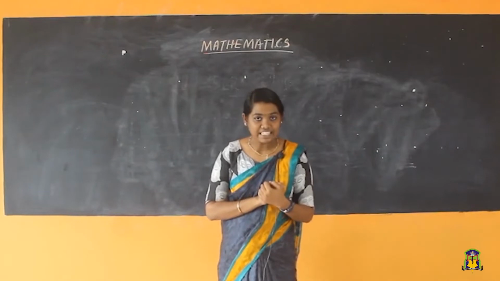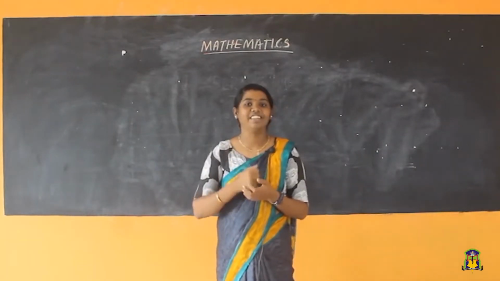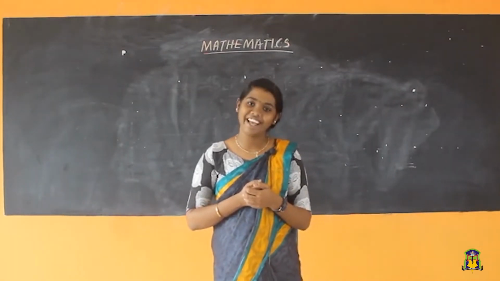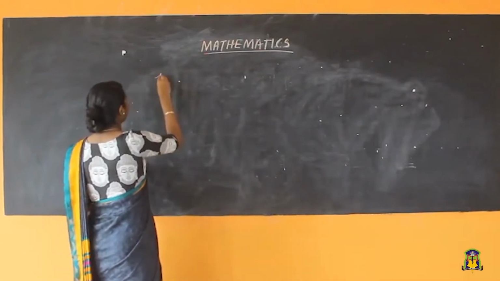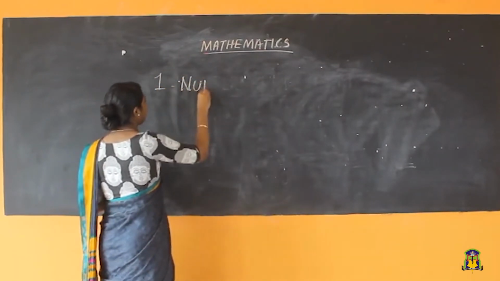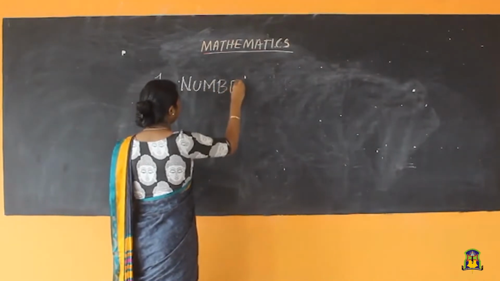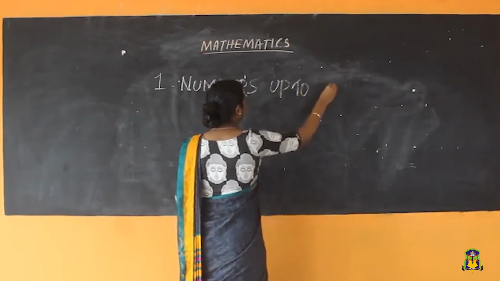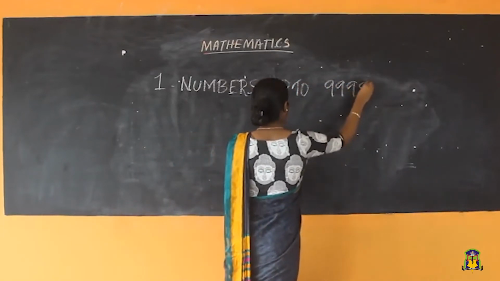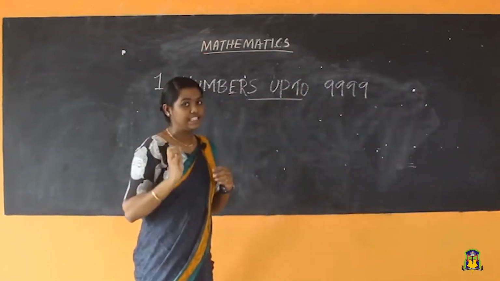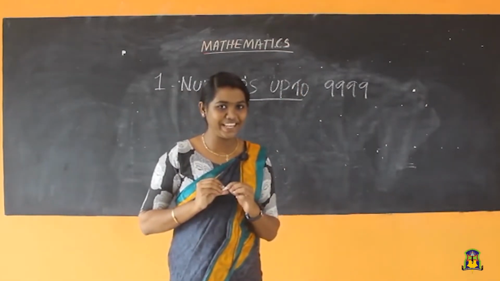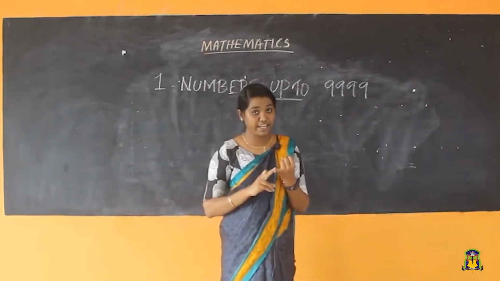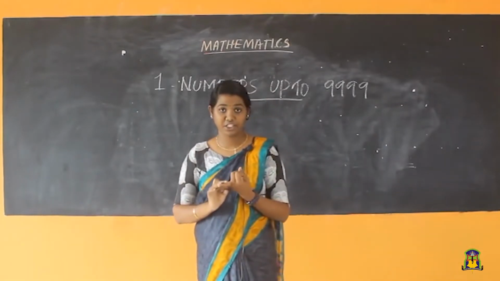So, today we will be discussing our first chapter, that is numbers up to 9999. This is our chapter name. Okay students, in this chapter we will be studying the number name, abacus representation and more.